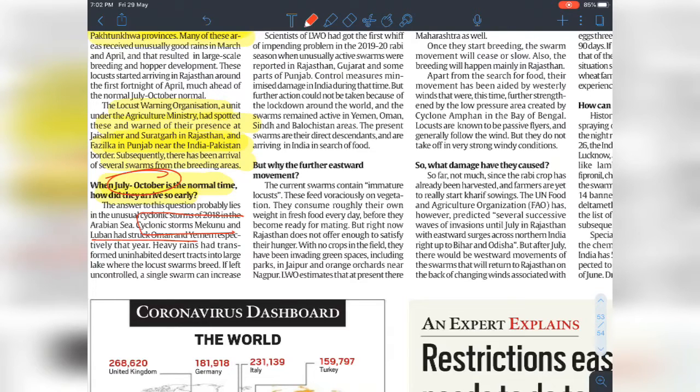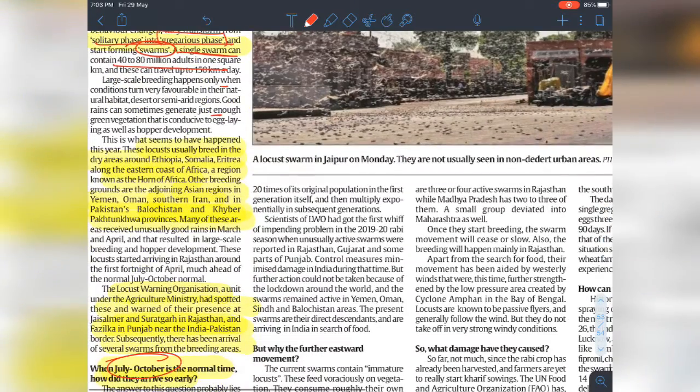So why did it come early? It was supposed to come in July or October, but it came early because there were cyclonic storms, Mekunu and Luban, which hit Oman and Yemen respectively. This caused heavy rains in that area and led to a lot of breeding. If left uncontrolled, the population can increase 20 times its original size, and that's why the farmers are very concerned about it.